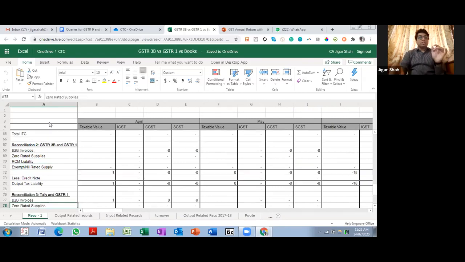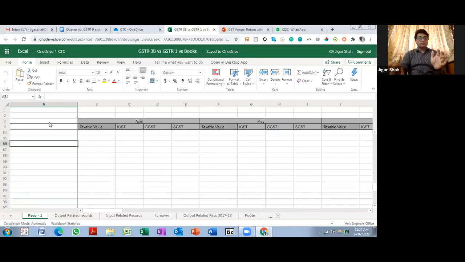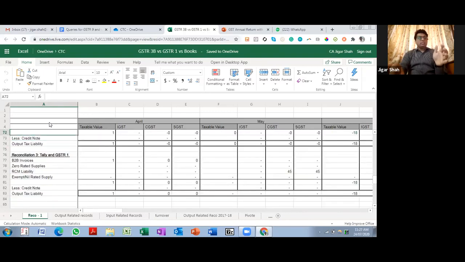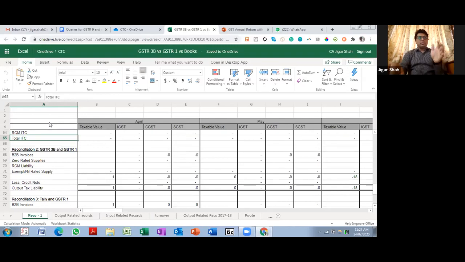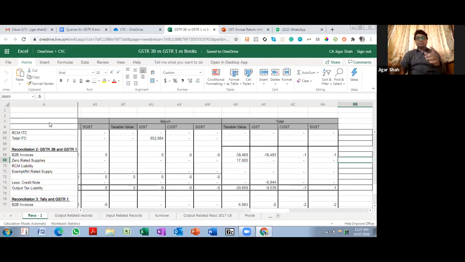So this is 3B and Tally. This is Tally and GSTR1, and then 3B and GSTR1 and Tally and GSTR1, right? The idea of this sheet is to plot all data on one slide and then figure out where the discrepancy is. Over here in Jan month, there is some discrepancy that I am able to find. In March month, there is some discrepancy.